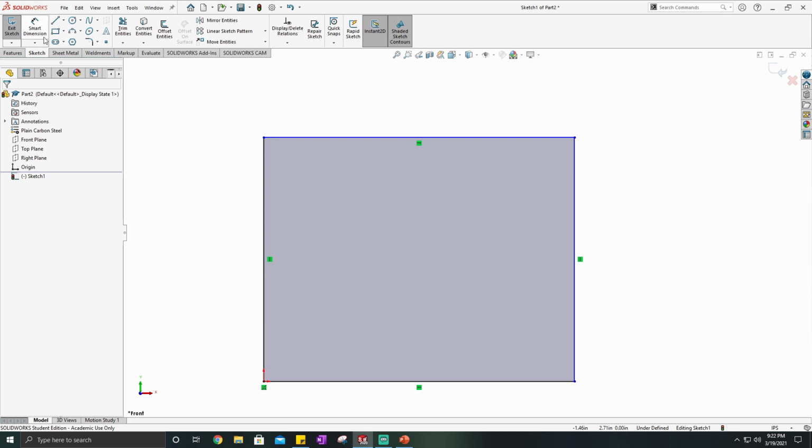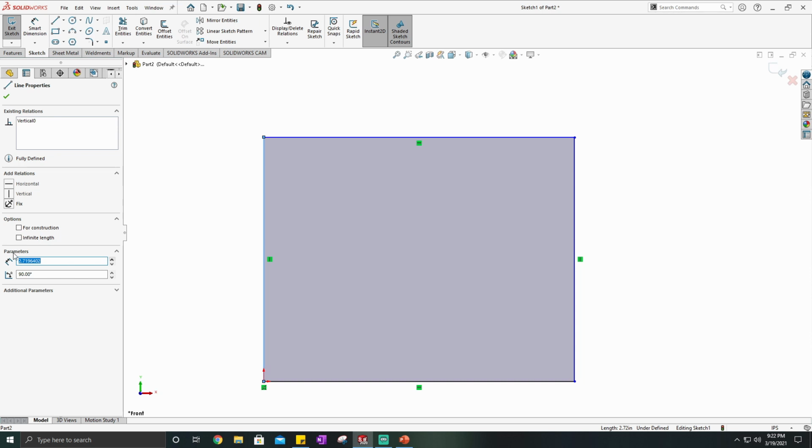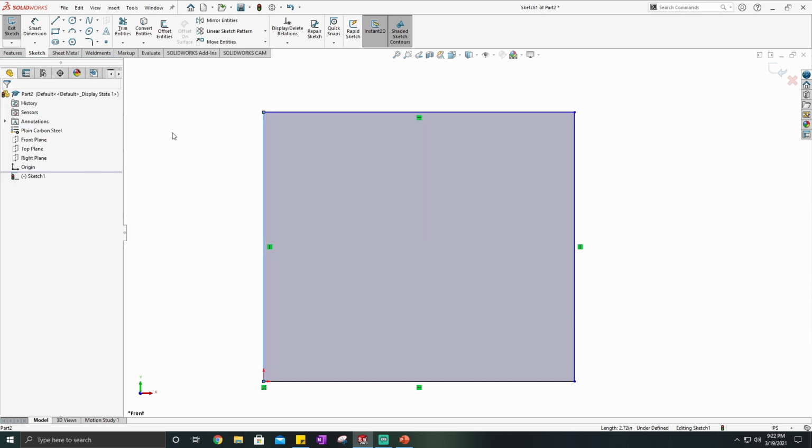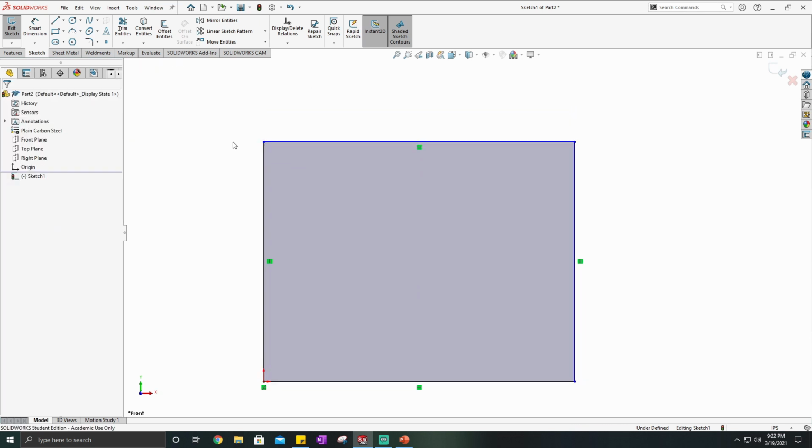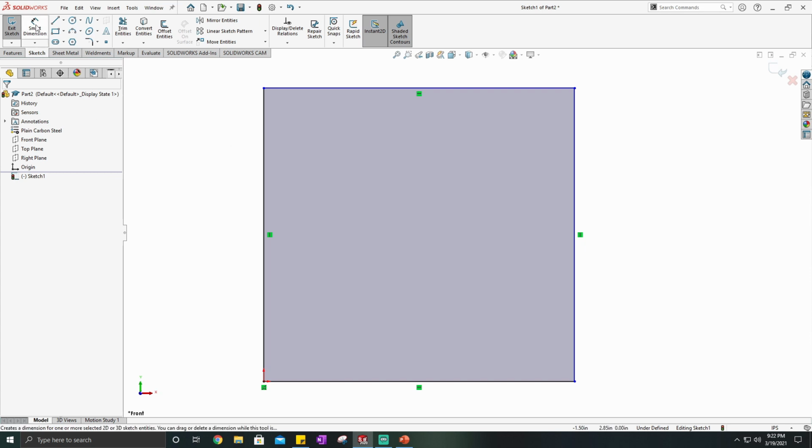and that's using the dimensioner. So one of the ways you can do it is you can just click on the line, and over here under parameters I can specify a length. So let's say I want to make that 3 inches. I go ahead and hit 3, enter. And so now this line is 3 inches. Well, the thing is though, I can still change that because it's not set, it's not defined. I just set it to a value, but then say I accidentally move that, well now it's changed and I don't want that. So I want to make that permanent. One of the ways I can do that is I go up here, what's called Smart Dimension.